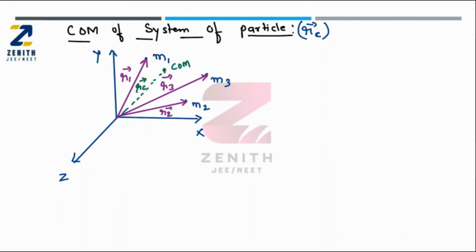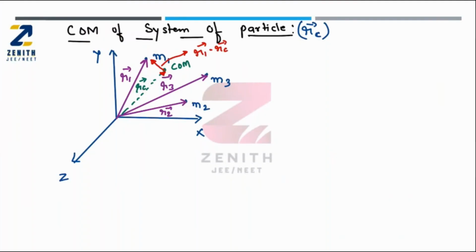So what will I do? I will take the mass moment of each and every point mass with respect to the center of mass. So what is this value? This is nothing but R1 vector minus RC vector.